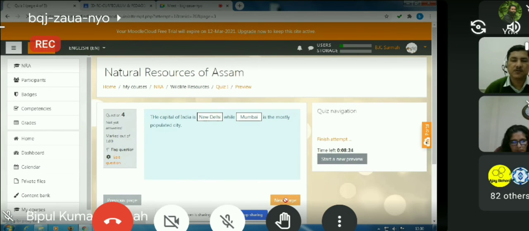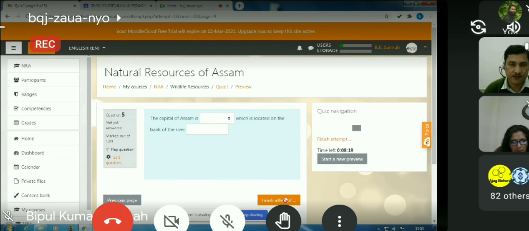Then if we just move further, we have a fifth question. This is a closed type question. Here you see that a short answer question and a multiple choice question are being blended. So we have a multiple choice question. The choices are here. The capital of Assam is Guwahati, which is located on the bank of the river. So the student writes the answer here. Right? So just finish the attempt.